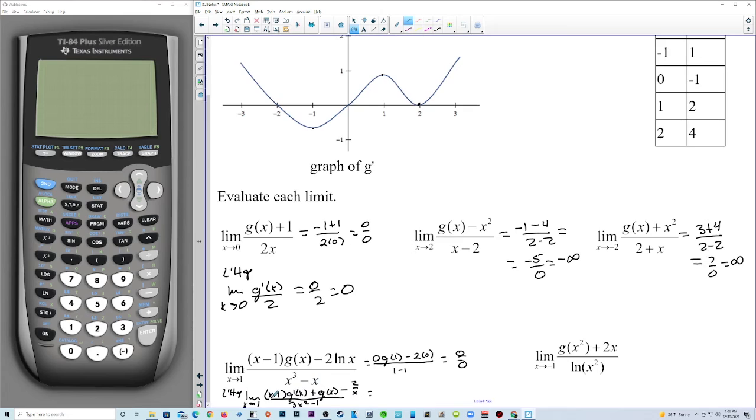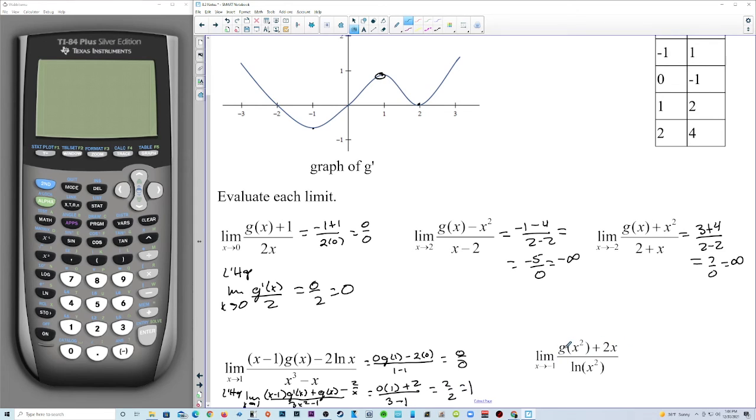So we get 0 times g prime of 1, which we'll just call 1, plus g of 1, which is 2, over 3 minus 1. All right, we get 2 over 2. Oh, that's 1.